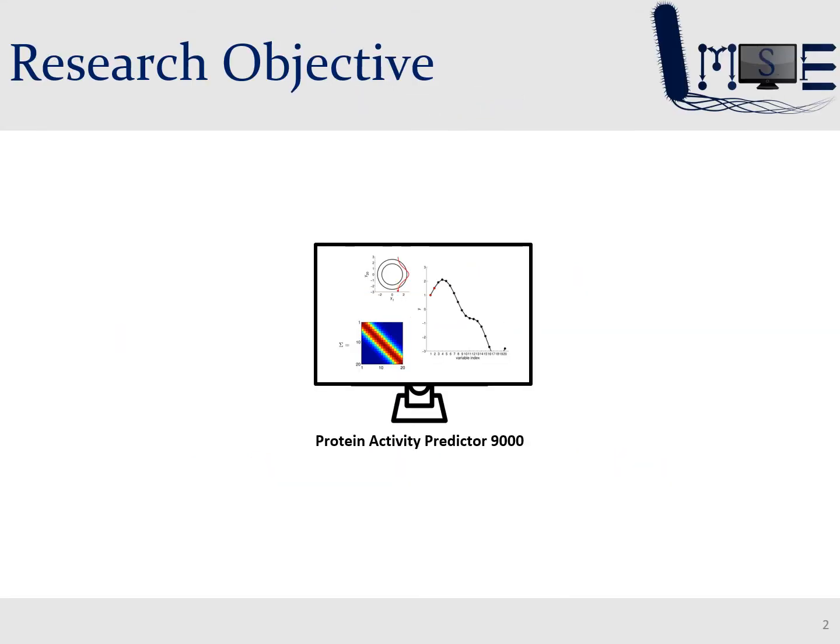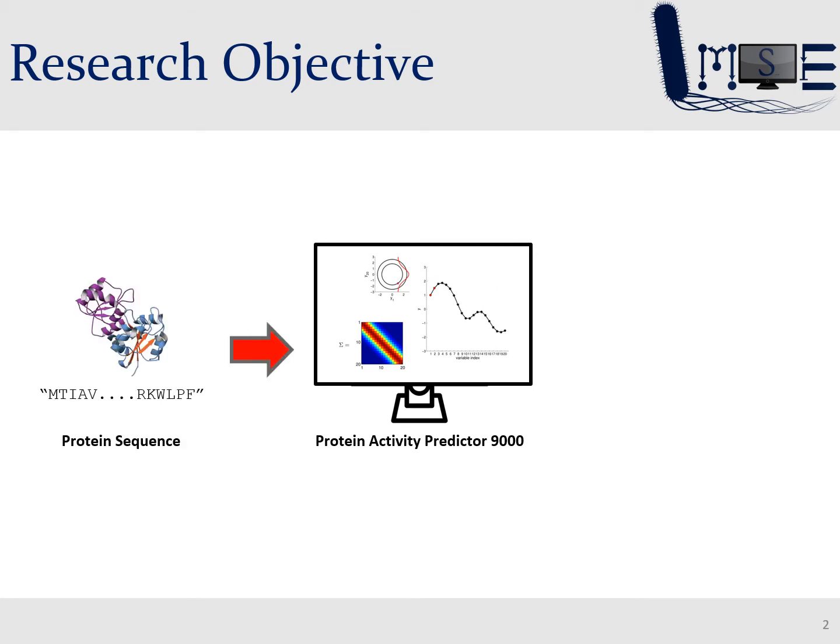The aim of my research was to develop a machine learning model that, when fed a protein sequence for a given substrate, would be able to predict what the protein activity would be, Vmax if you will. The machine learning model I will be presenting today uses a Gaussian process regressor approach to perform this prediction.